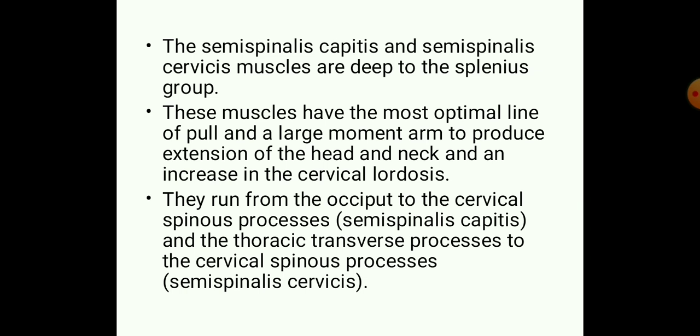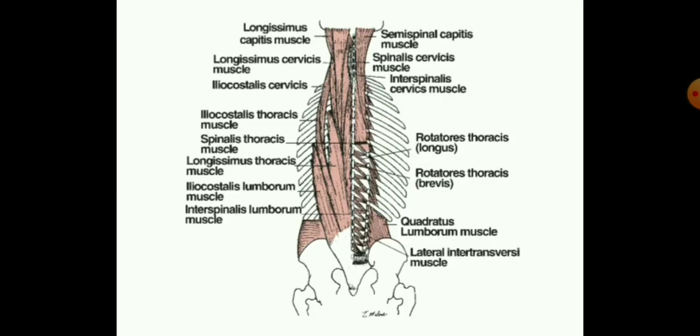They run from the occiput to the cervical spinous processes and the spinous processes and transverse processes of the thoracic region. So the semispinalis capitis basically runs from the occiput to the cervical spinous process, and the semispinalis cervicis runs to the cervical spinous process as well.